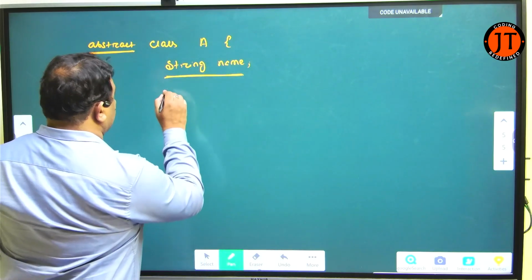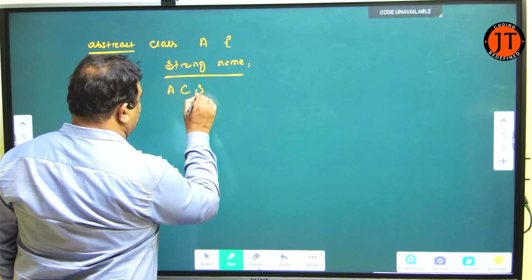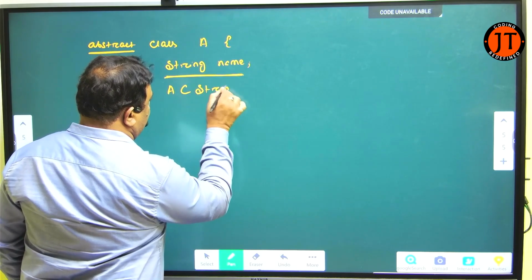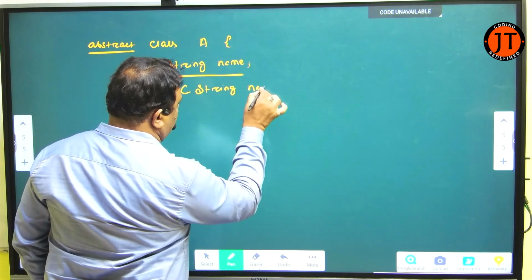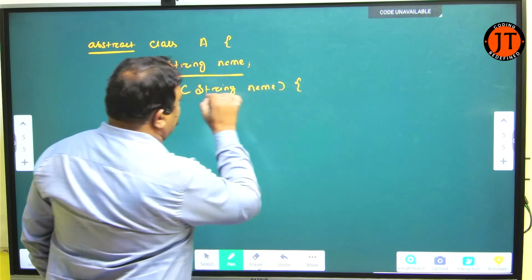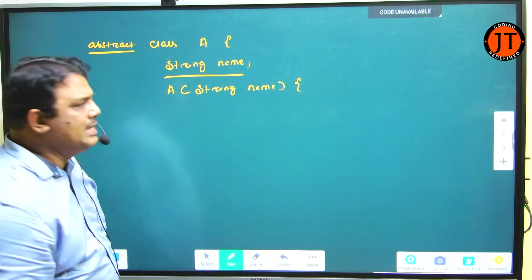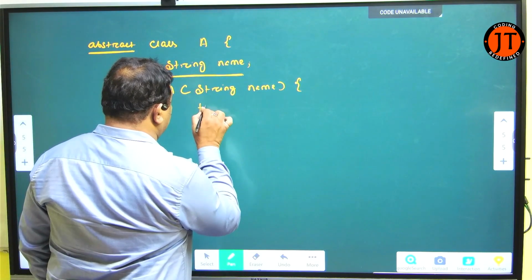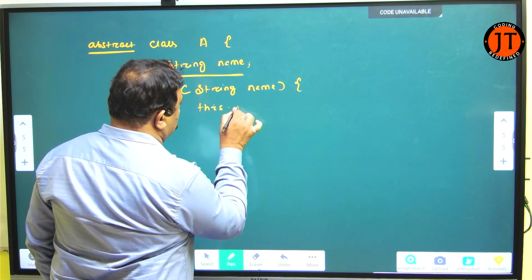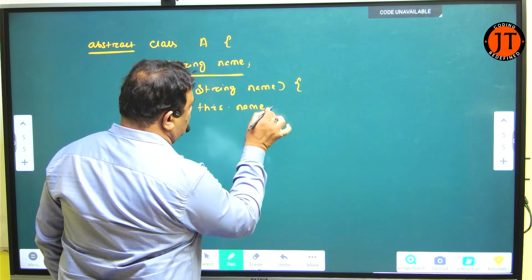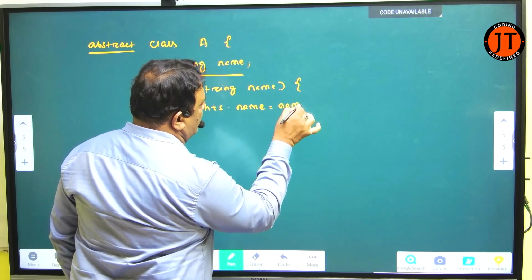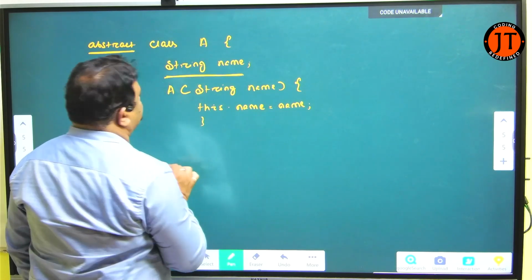Now you see, A has a parameterized constructor, that is String name. Now check here, my instance variable name and the parameter name are the same. How can I differentiate it? this.name is equal to name. Anyway, I just did it.